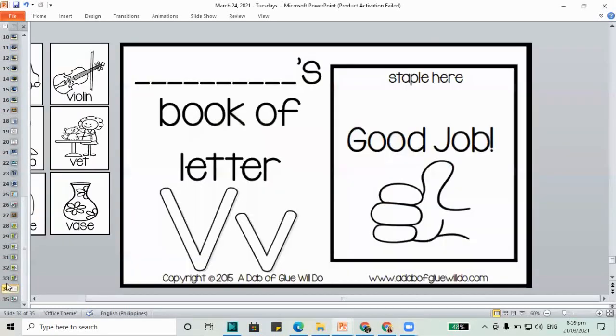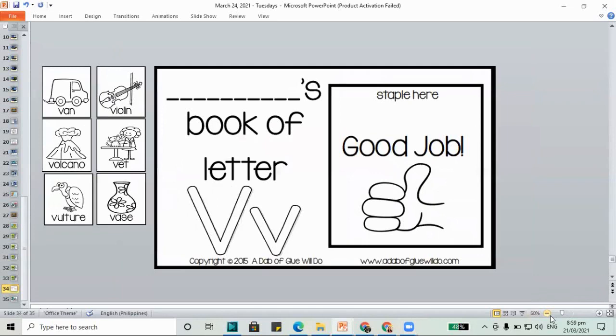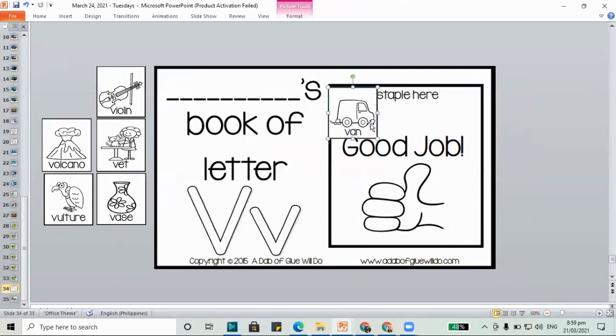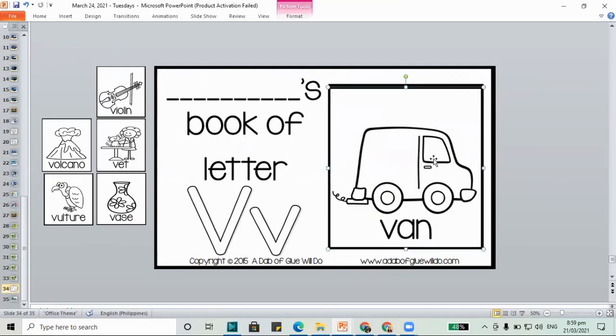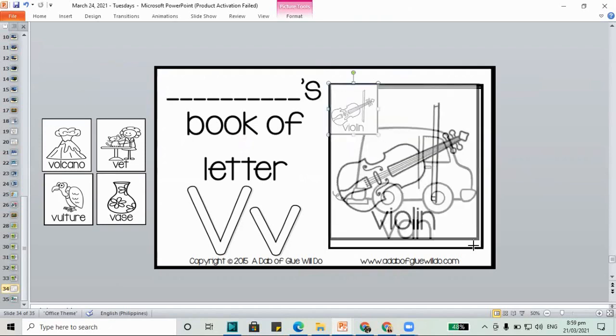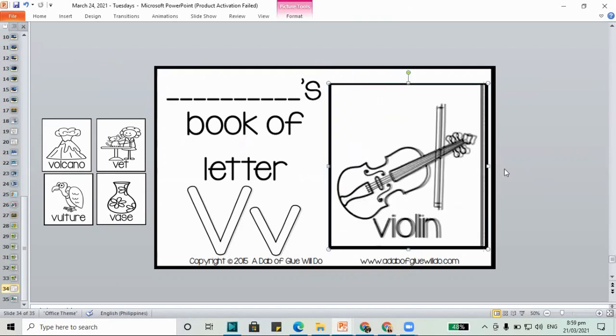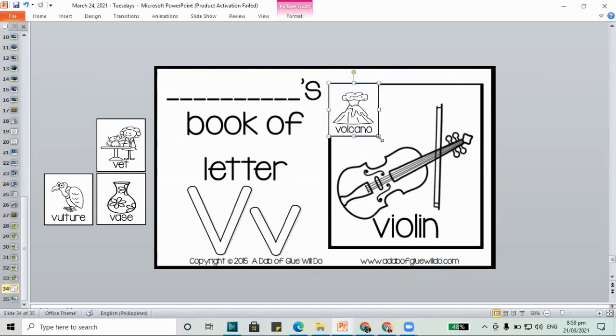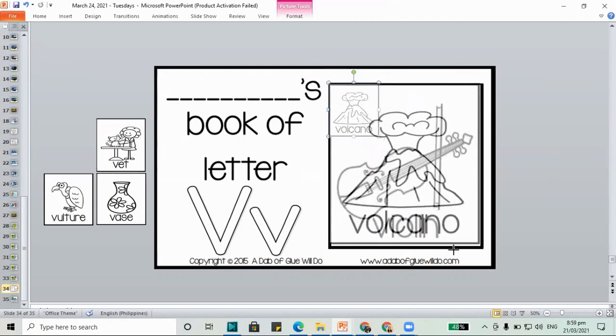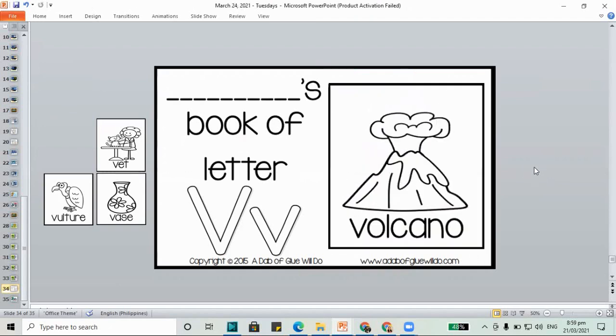And how about we do this one? What are some things that begin with letter V? V is for the van. The van is a big vehicle that you can ride. V is also for an instrument, the violin. It has a nice sound when you play it. V is for the volcano and you have to be careful with the volcano. It might erupt.